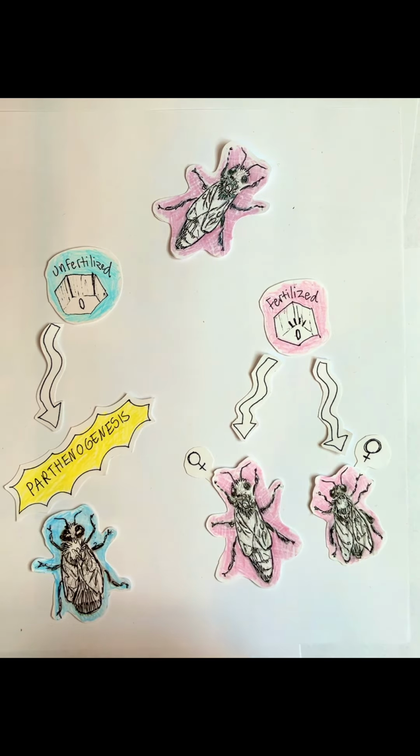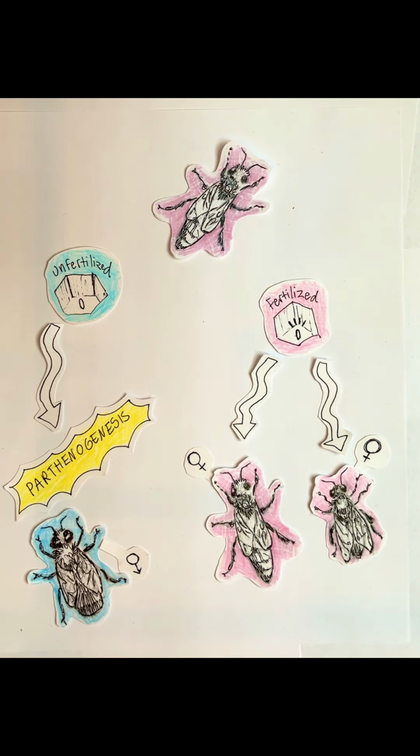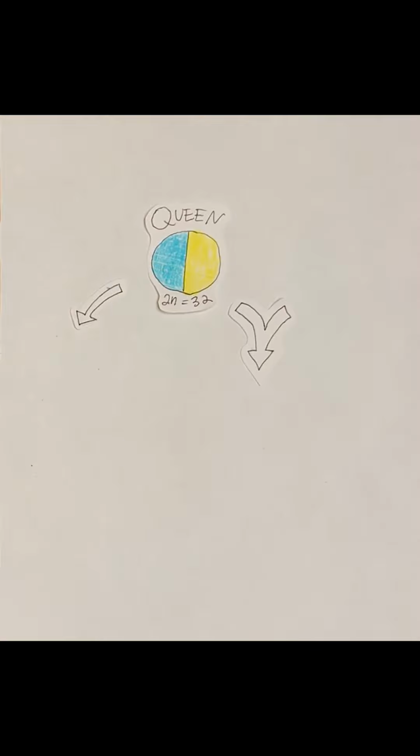A male drone bee hatches from an unfertilized egg in a process called parthenogenesis, meaning virgin birth. This means he receives genetic data from only his mother, and his chromosomes can be notated N equals 16. This has really cool implications. For example, consider the daughters and sons of a queen. Her sons receive chromosomes only from their mother, and so they are genetically identical to her. All of a drone bee's sperm is identical.